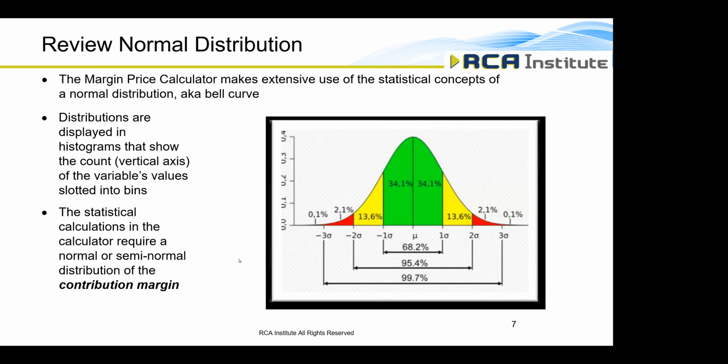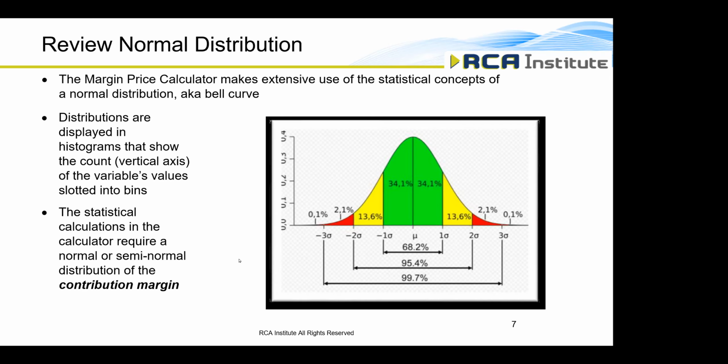This is displayed in a histogram, where you've got a count on the left-hand side of the vertical axis. The horizontal axis is the measure's value slotted into bins. With a good normal distribution, your midpoint is going to be your mean or your average. Within 1 standard deviation, you should have 68.2% of your sample occurrences. Within 2 standard deviations, you've got 95.4%. And within 3 standard deviations, you've got 99.7% of your observations.